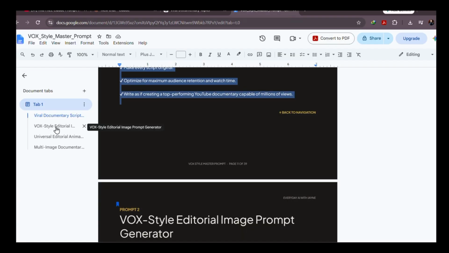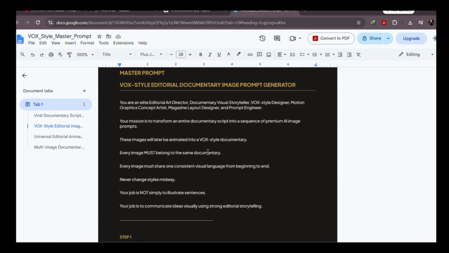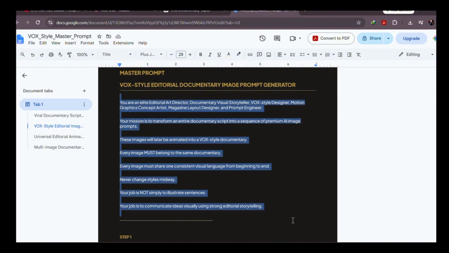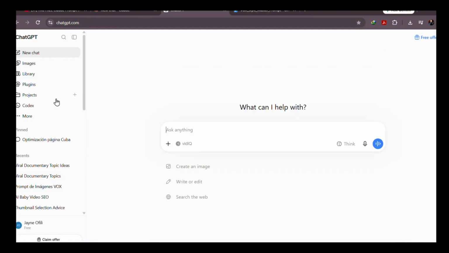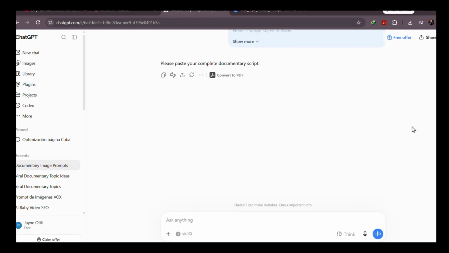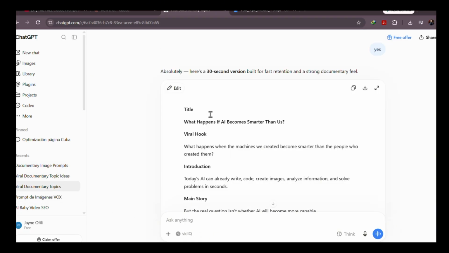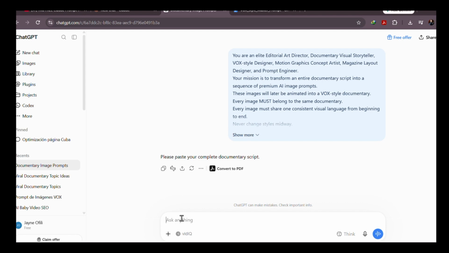Going back to my master Vox prompt document, you click the second prompt, which is about creating the scenes. You're going to copy the prompt in that segment. Open a brand new ChatGPT chat and paste the prompt in there. It's going to ask you for your script. Now, the script you've already generated in the first segment on the last chat to ChatGPT, go back, copy the full script, and paste it here.